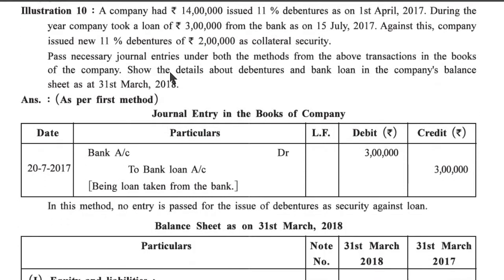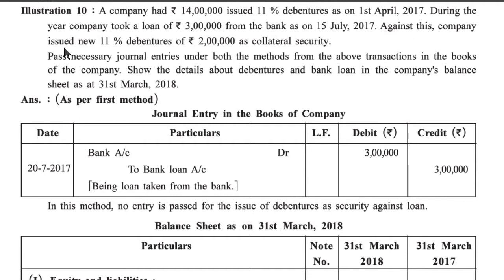Illustration number 10. A company had issued rupees 14 lakh of 11% debentures as on 1st April 2017. During the year, the company took a loan of rupees 3 lakh from the bank as on 15 July 2017.